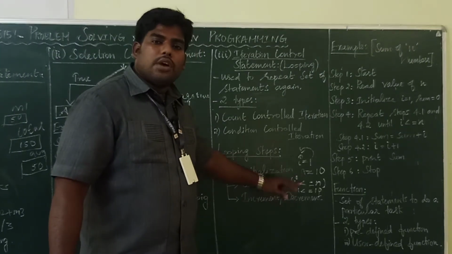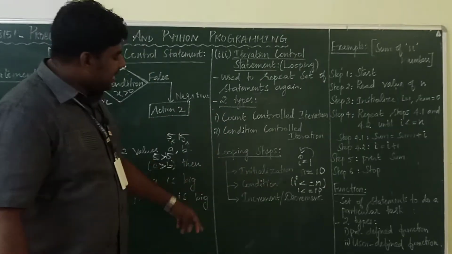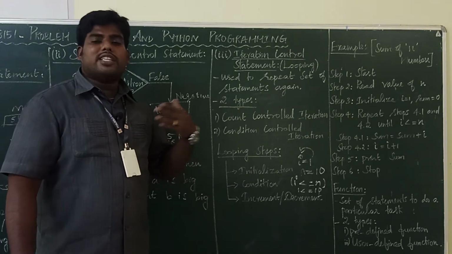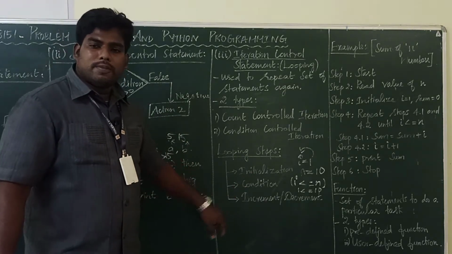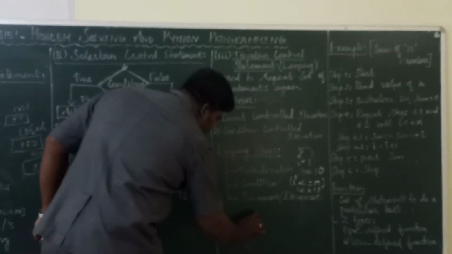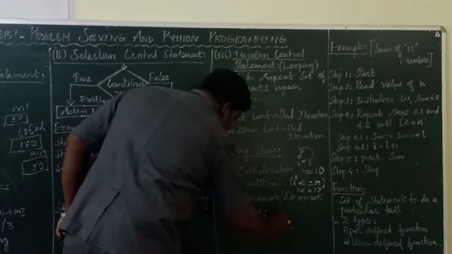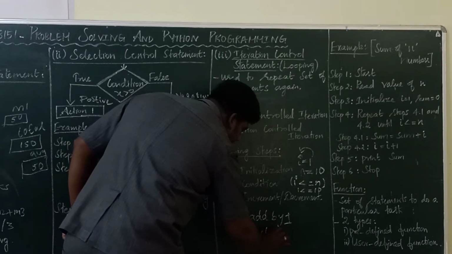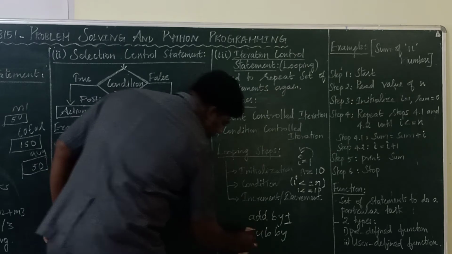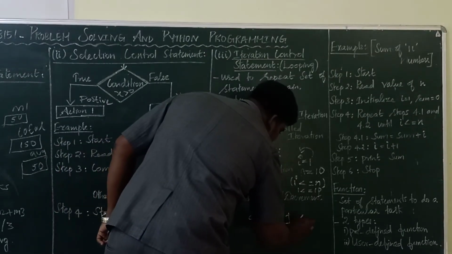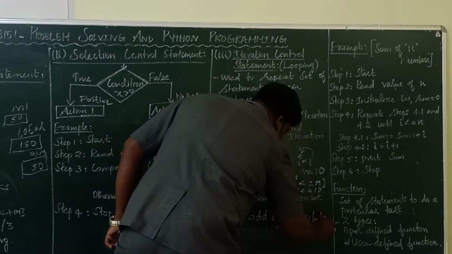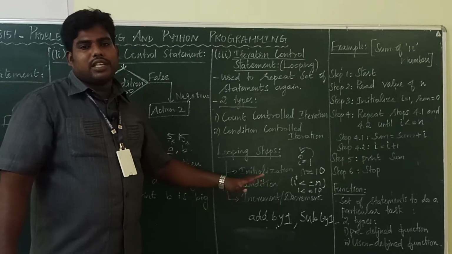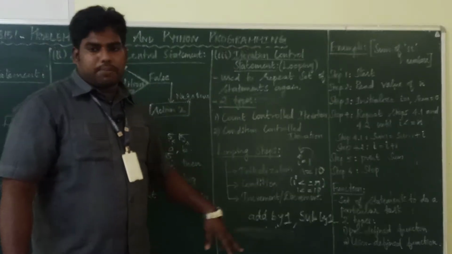At first the i value is 1. Then we have to increment or decrement it. Otherwise, again the loop will be infinite. What is increment? Increment is nothing but add by 1. Decrement is subtract by 1. So, depending upon the looping strategy, you have to use increment or decrement.